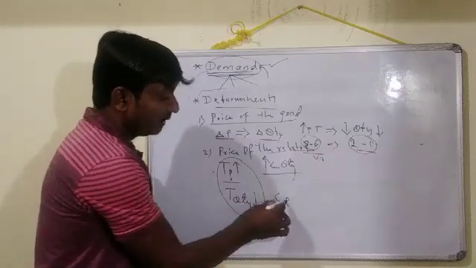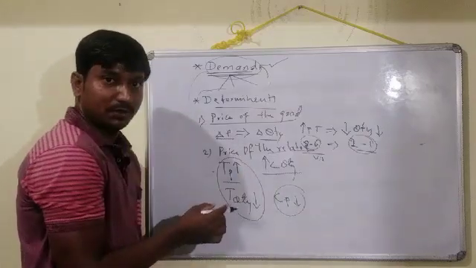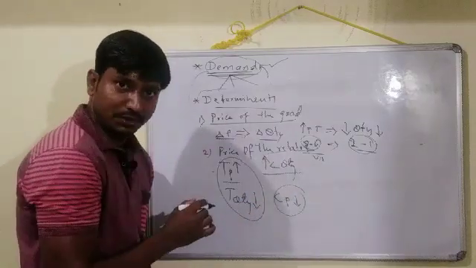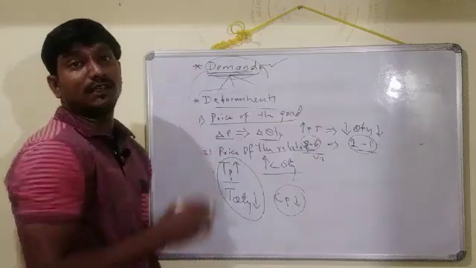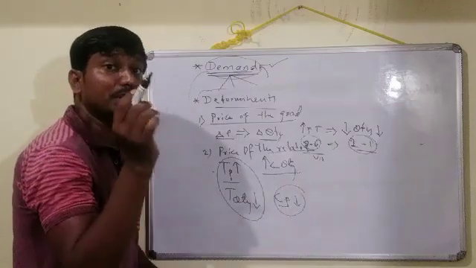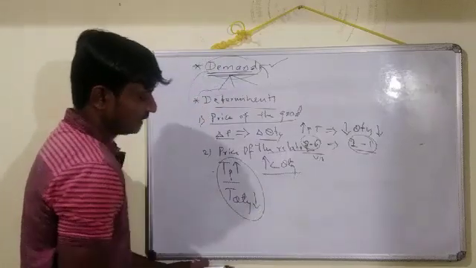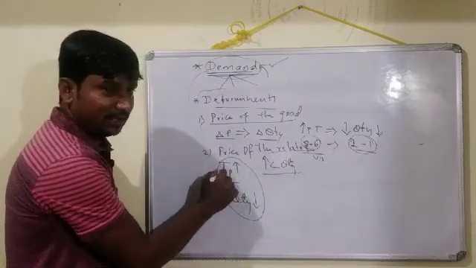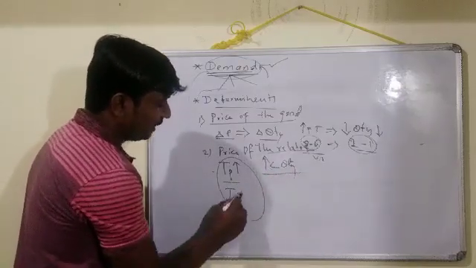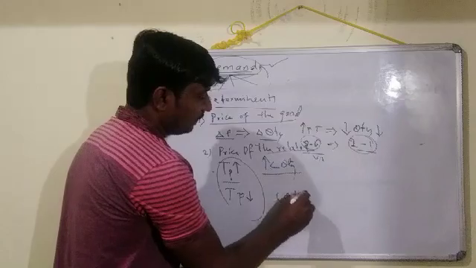And coming to the next one, when the price of coffee is going to decrease, look, when the price of coffee decreases, the quantity of coffee is going to increase, whereas the quantity of tea is going to decrease. One second, I'll just make a correction. See, the price of tea increases, then coffee quantity also increases. And here, if the price of tea decreases, then what is going to happen here? The quantity of coffee also decreases.